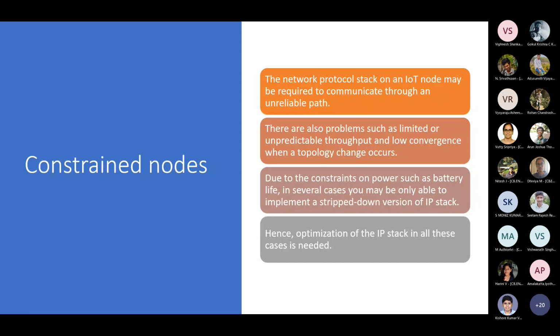So they go into sleep mode or hibernation mode, and only when some event happens do they get triggered and begin to transmit. In that way, you have the problem of unpredictability in the throughput. The third thing we are talking about here is that you may be able to implement only a stripped down version. Why? Because resource constraints are there.